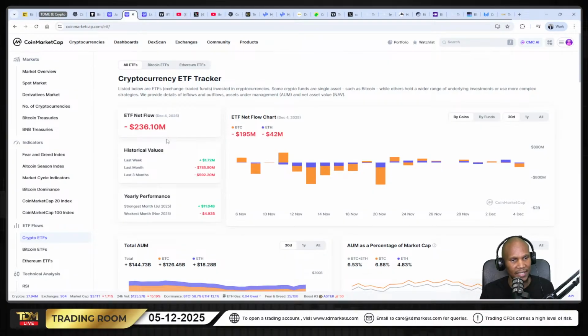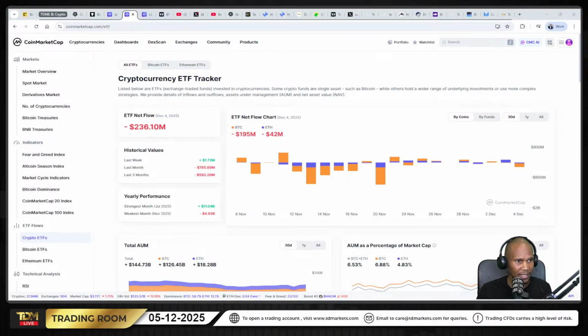These are just some of the indicators, but there's this one indicator that is used as a leading indicator, and that is the crypto ETFs. So what is the crypto ETFs? What is meant by crypto ETFs? There's what you call crypto ETF inflows and outflows, but let me break it down.